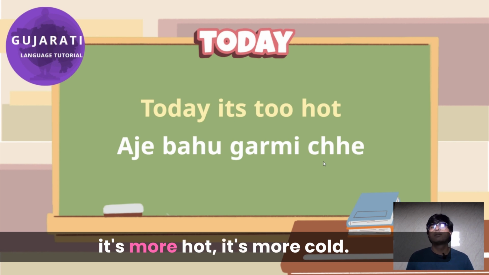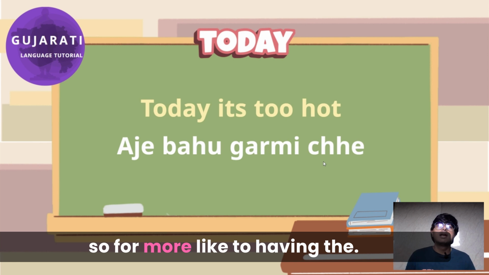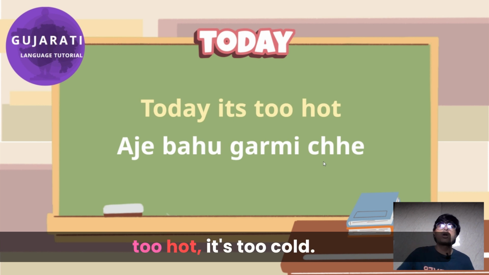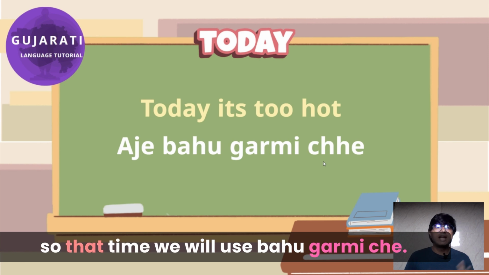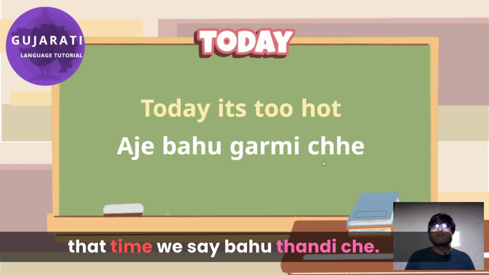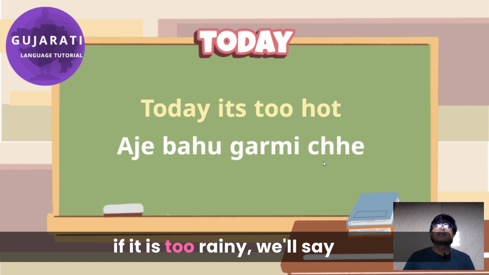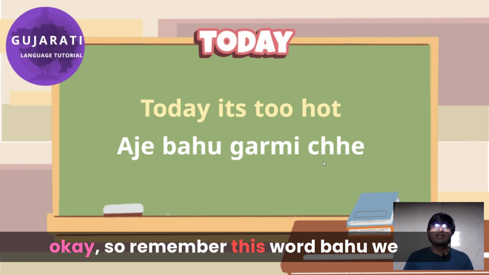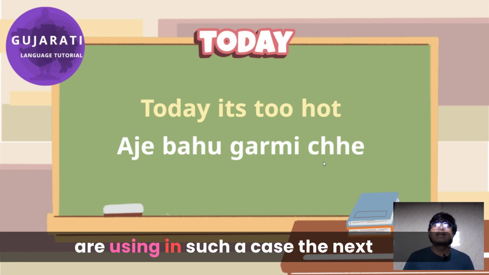It's more cold. So when we are emphasizing a particular word, like here, it's too hot, it's too cold, that time we use bahu garmi che, bahu thandi che. If it is too rainy, we'll say આજે બહુ વરસાદ પડે છે. Okay, so remember this word bahu, we use it in such cases.